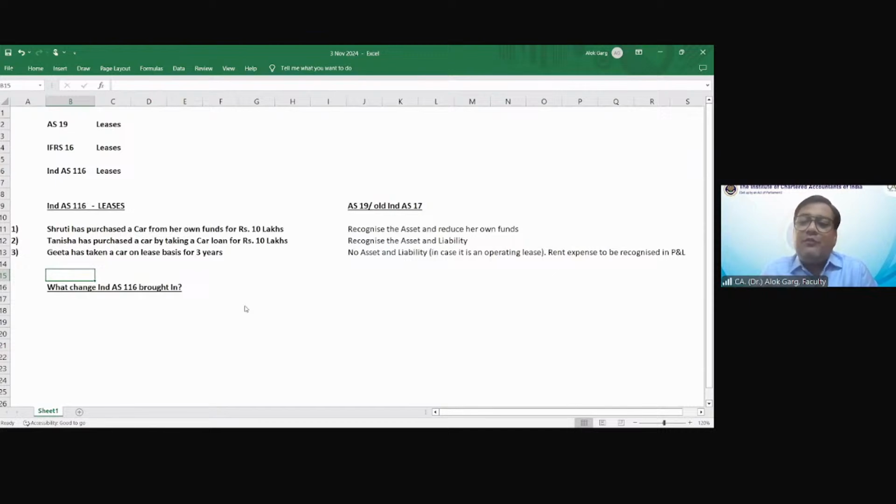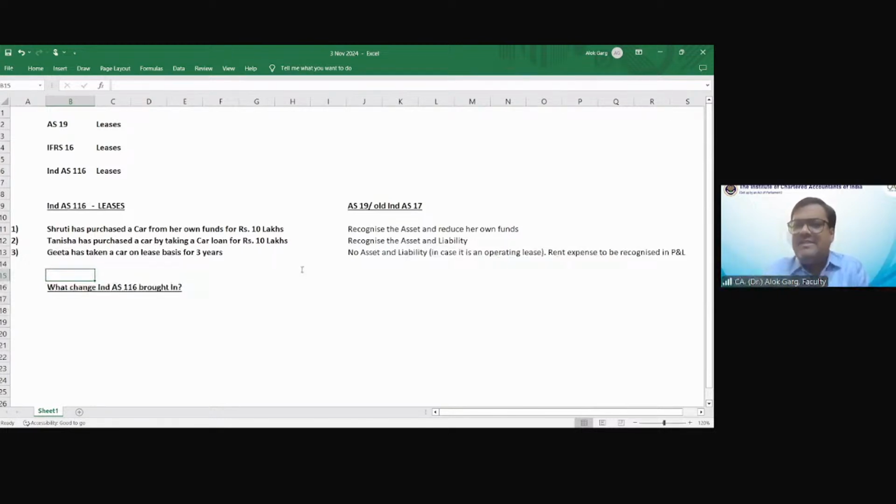So it means from the lessee perspective, in the old Ind AS standard and old accounting standard, and the same applies globally as well, we have two models, operating lease and finance lease, right? But what change did Ind AS 116 bring in?